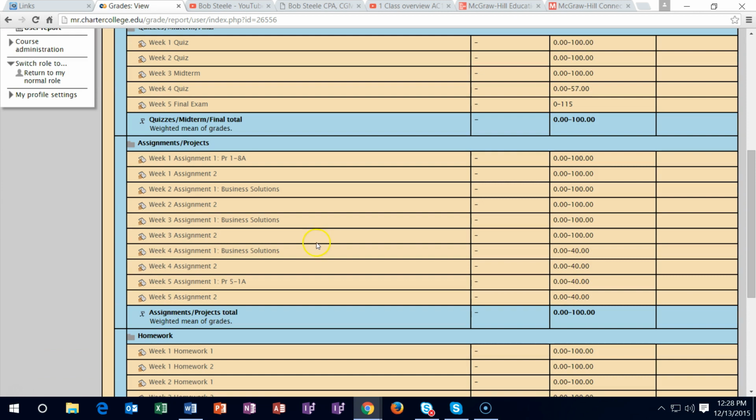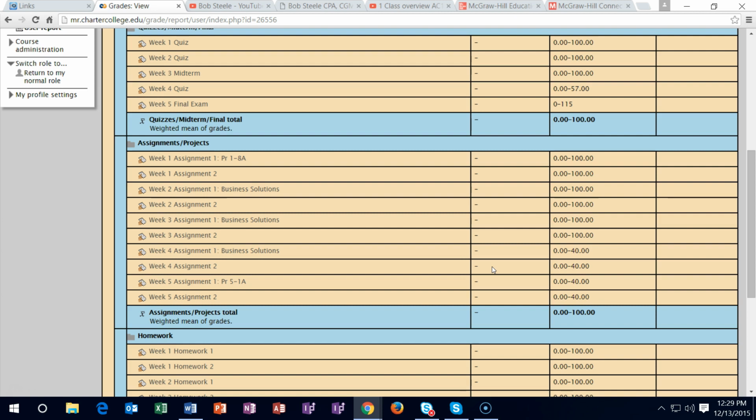And then, for example, the grades for like week 4, this assignment, for example, will change from a dash to either a grade that you have received on it, or a 0 if the work has not been done. You then want to go through and check off anything that has not been done, see if you can pick up the late work on it at that time. Generally, anything that is open, you can do.